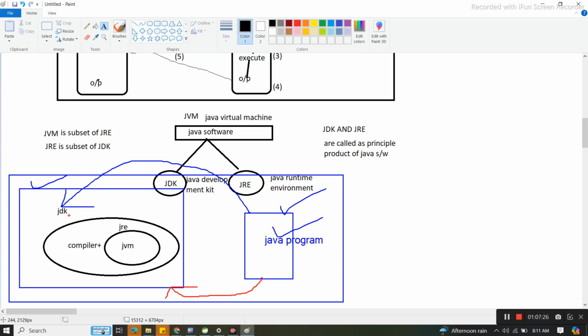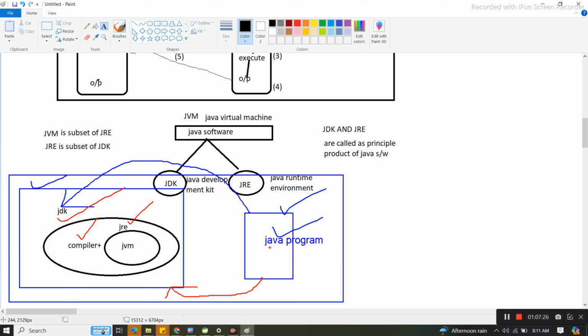So now it found yes, JDK got installed successfully. Now again it will search whether the JDK path is there in that environment variable or not. As I have shown you, suppose our class path is also properly set and everything is good. So now the Java program found yes, JDK is installed in the system. Now what will happen? JDK is nothing but combination of compiler plus JRE. Yes or no? JRE internally contains JVM, which is Java Virtual Machine.